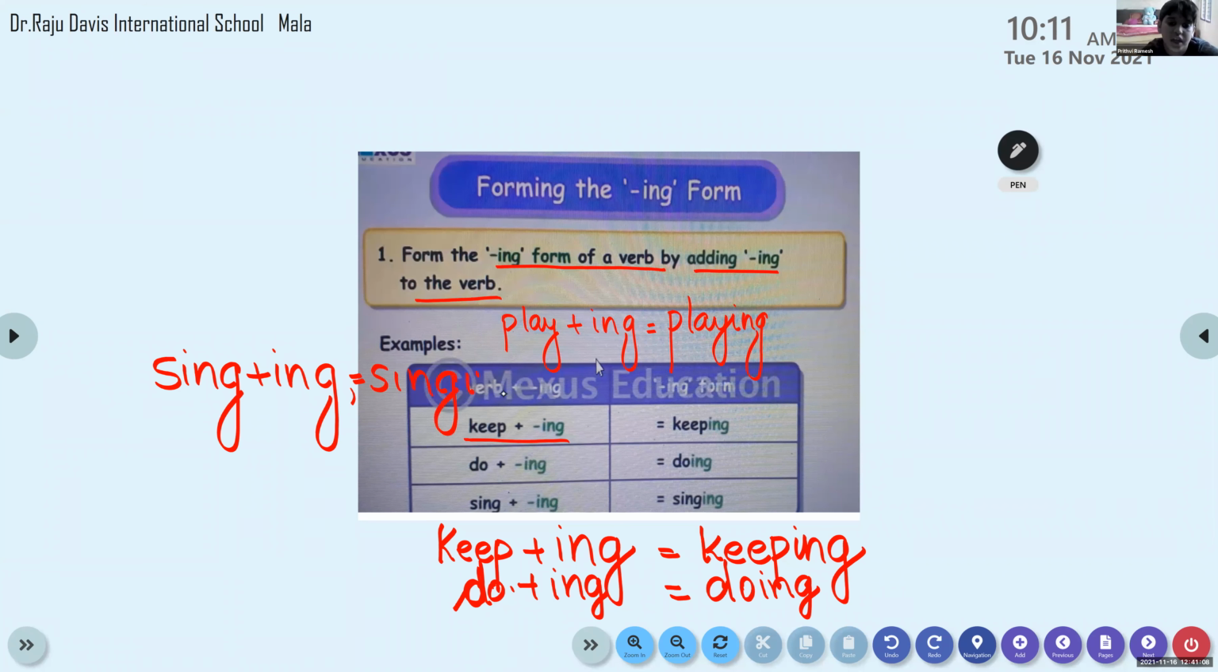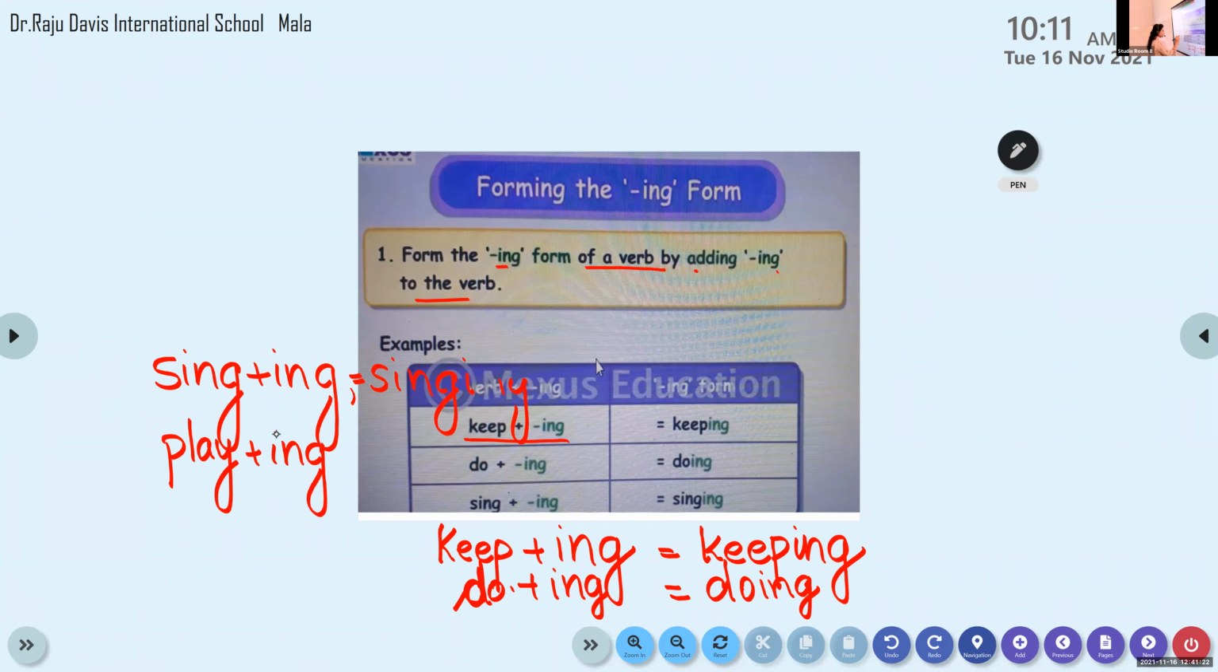You please carry on with your work. We have just started with our work. Play plus ing. Yes, that's all, and this one only. Carry on writing. Okay. Now write it.